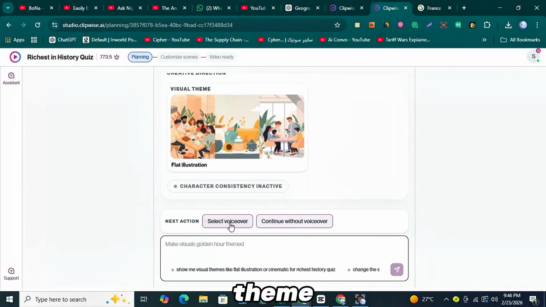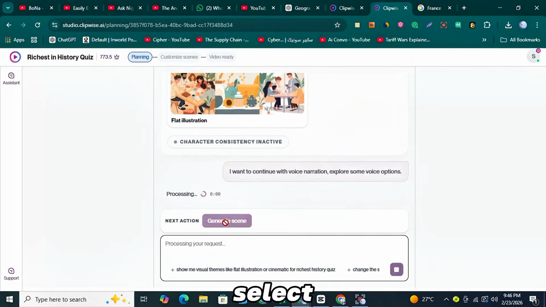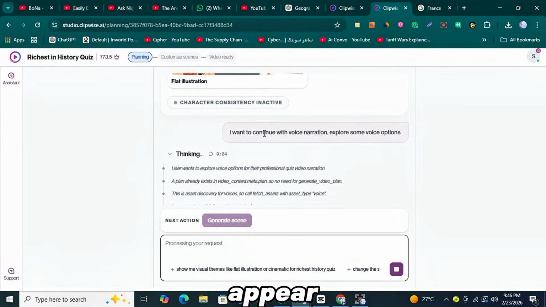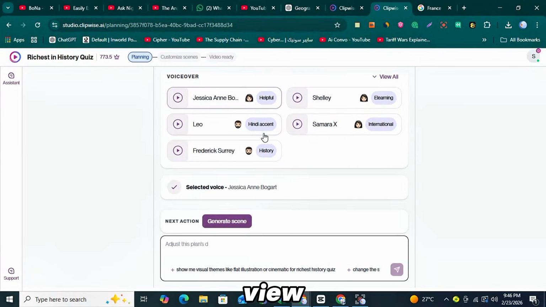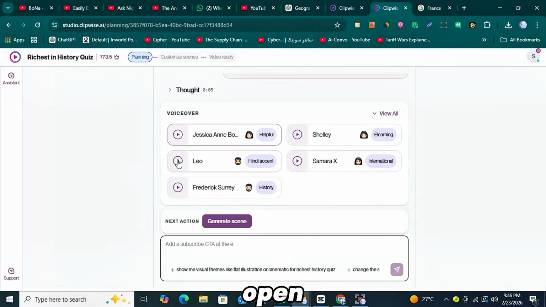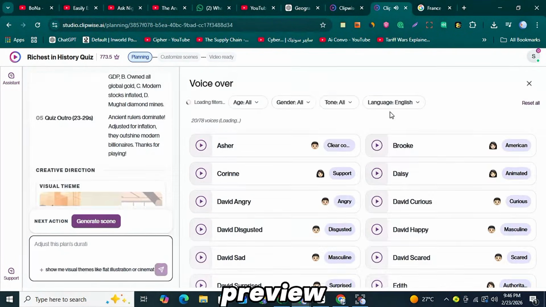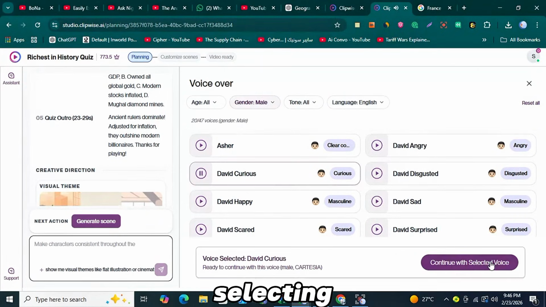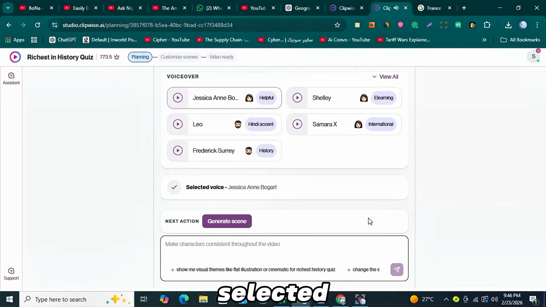Once you select a theme, look below the prompt box and you'll see the Select Voiceover option. Click on that button. Initially, 5 voice options will appear. If you don't like any of them, click on the View All button. A side panel will open on the right side with many AI voice options, both male and female. You can preview the voices, choose the one that fits your video best, and select it. After selecting your voiceover, click on Continue with Selected Voiceover. This will take you back to the main interface. From there, click on the Generate Scene button.